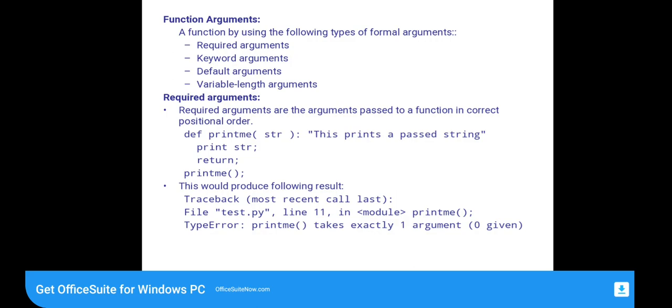def printme(str): this prints a passed string. print str, return. The printme function will be called, and it will show the result: Traceback, most recent call last. So here it will be the result of this command.